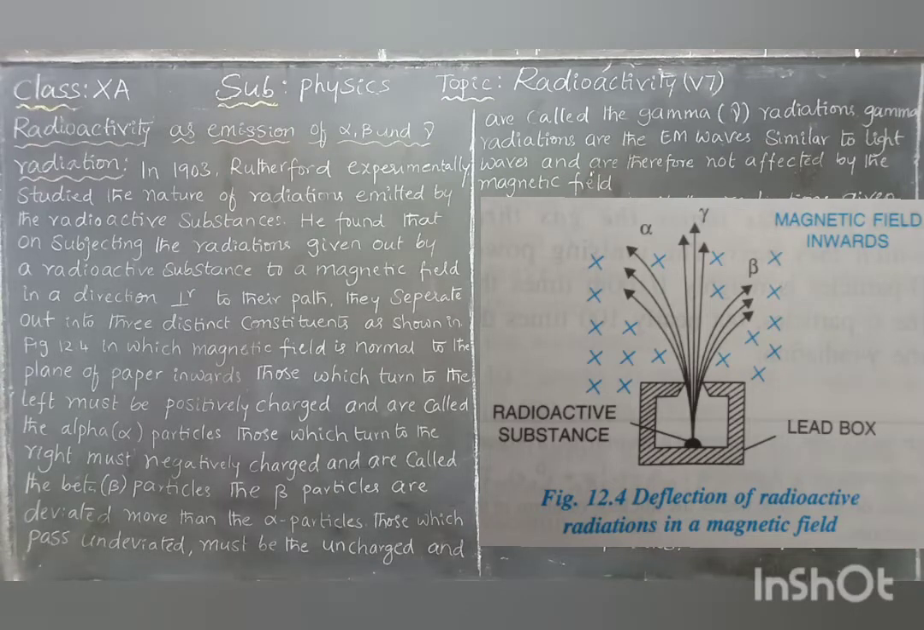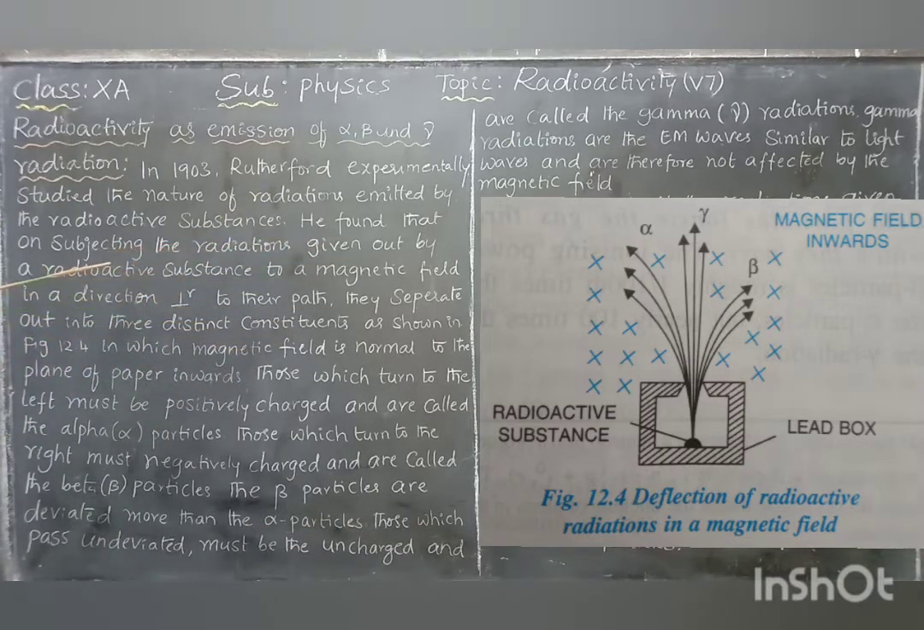Hello children. Next, radioactivity as the emission of alpha, beta and gamma radiations. Radioactivity means the emission of the radiations, meaning alpha, beta and gamma. In the year 1903, Rutherford experimentally studied the nature of radiations emitted by the radioactive substance.